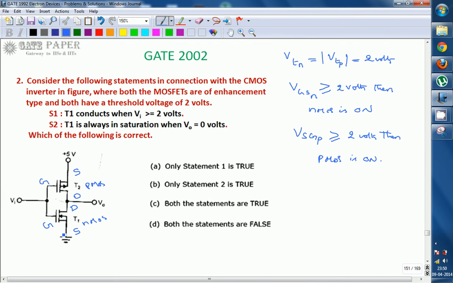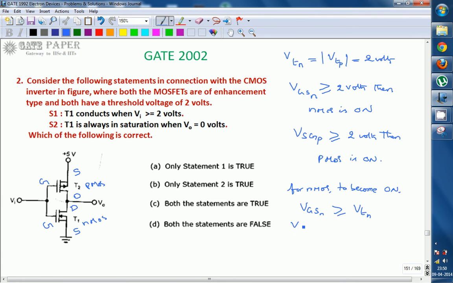T1 conducts, that is, NMOS conducts when Vi is greater than or equal to 2 volts. We will see whether the condition holds for NMOS to become on. For NMOS to be on, VGS of NMOS should be greater than or equal to VTN.